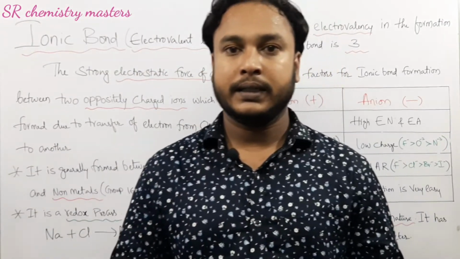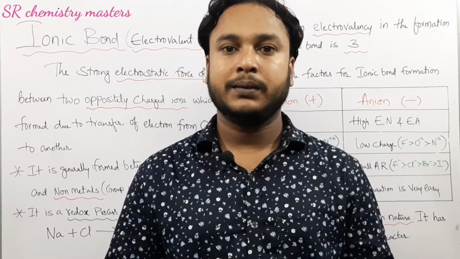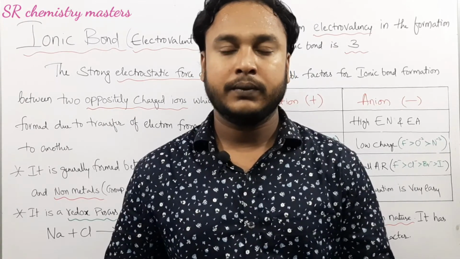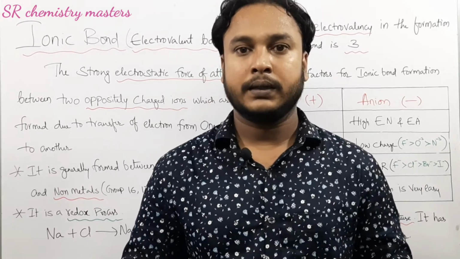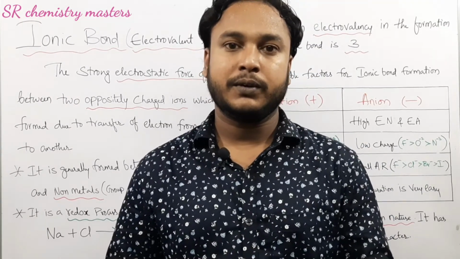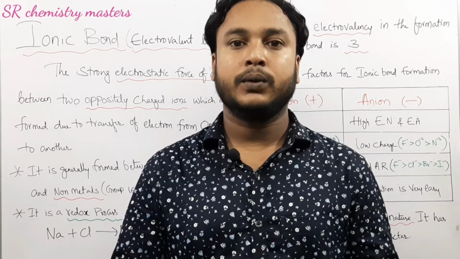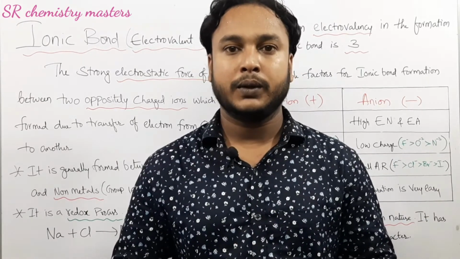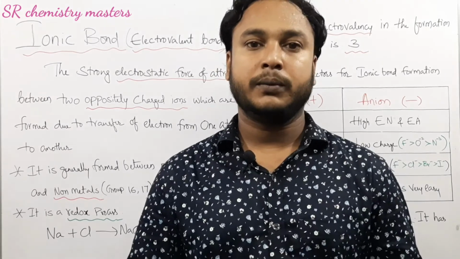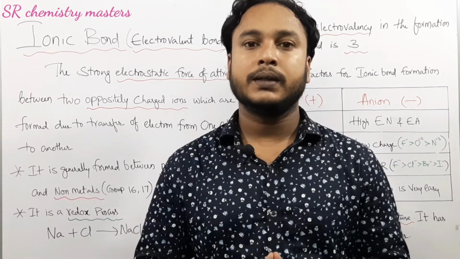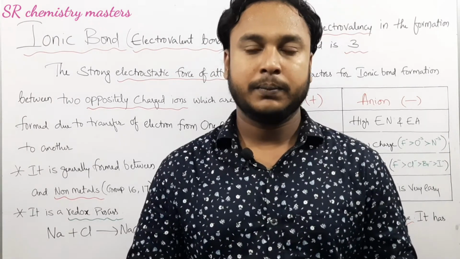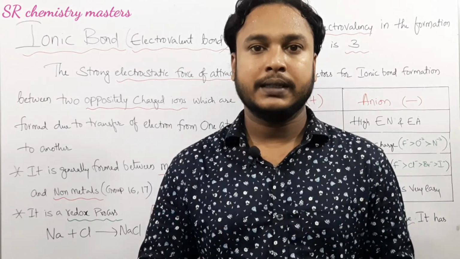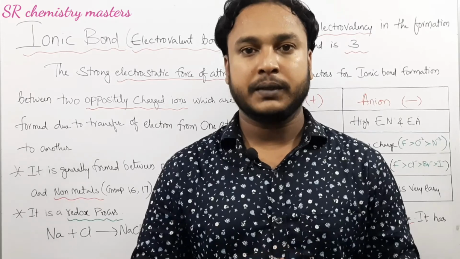Remember, ionic bond is an electrostatic force of attraction present between cation and anion. Cation is positively charged particle, whereas anion is negatively charged particle. The number of electrons transferred from cation to anion is known as electrovalency, and the maximum electrovalency which can be seen for ionic bond is 3. Ionic bond formation is a redox process in which oxidation and reduction both take place simultaneously. Oxidation occurs in cation formation, whereas reduction occurs in anion formation.